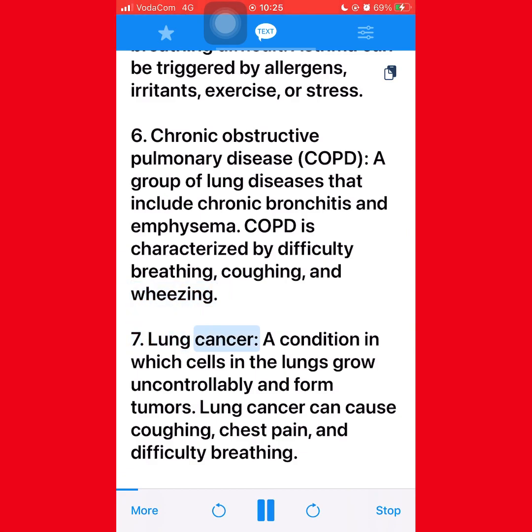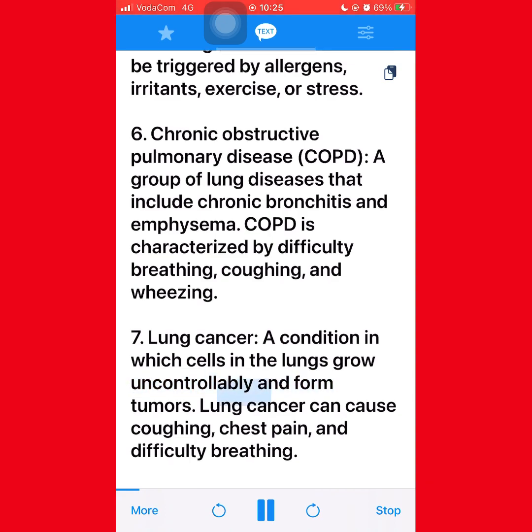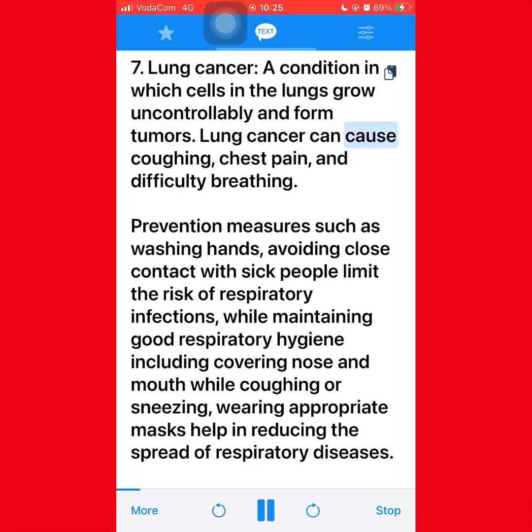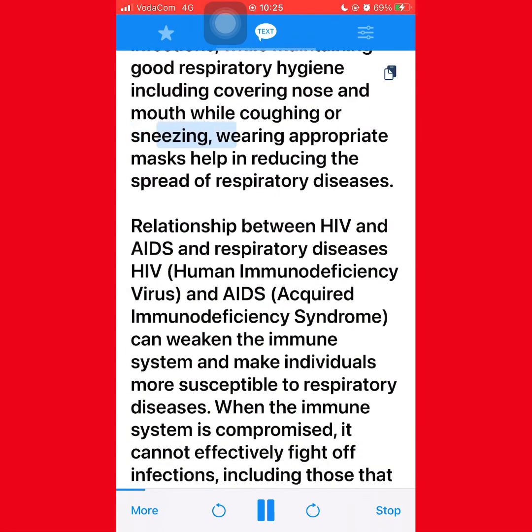7. Lung cancer, a condition in which cells in the lungs grow uncontrollably and form tumors. Lung cancer can cause coughing, chest pain, and difficulty breathing. Prevention measures such as washing hands and avoiding close contact with sick people limit the risk of respiratory infections, while maintaining good respiratory hygiene, including covering the nose and mouth while coughing or sneezing. Wearing appropriate masks helps in reducing the spread of respiratory diseases.